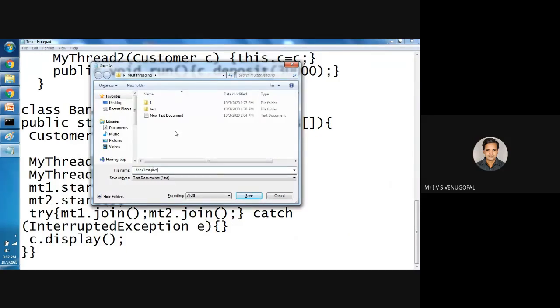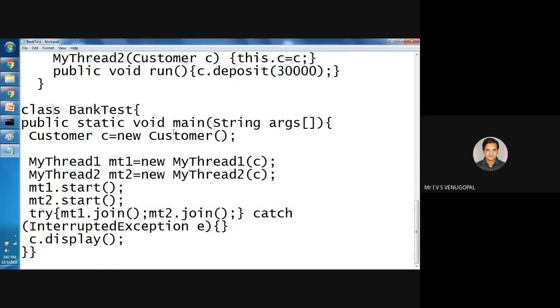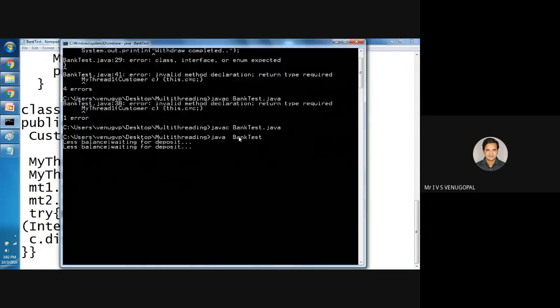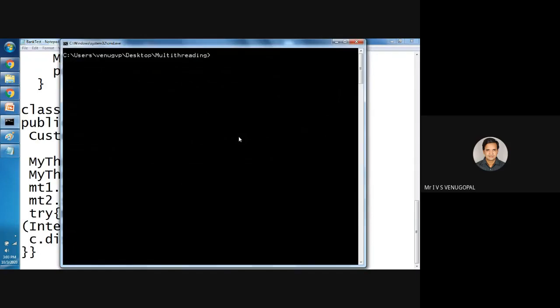BankTest.java. Javac space BankTest.java.